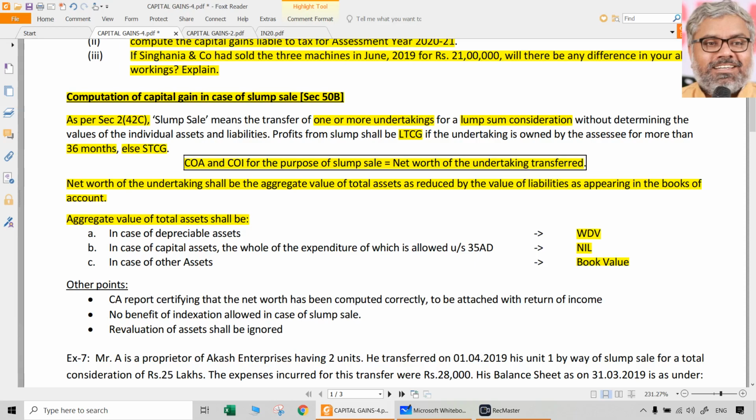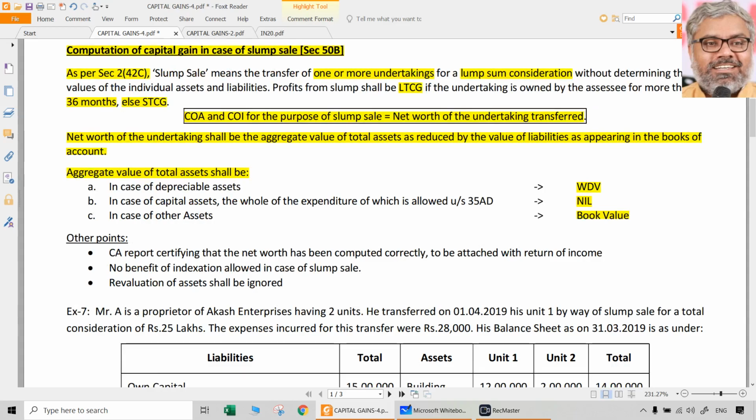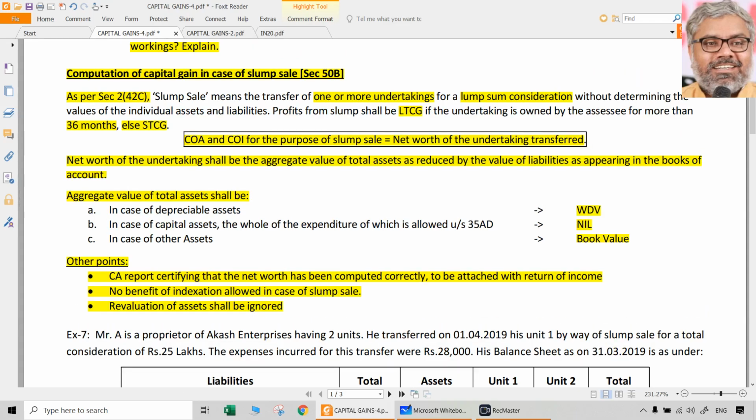or loss from the slump sale, which will be long term if the undertaking was held for more than 36 months. If not, it will be a short term capital gain. Of course, there are some other very important points to be noted here. Not the CA report and all, that will be one of the compliance requirements in the entire Income Tax Act, wherein chartered accountants will have to certify certain things. This is one of them.